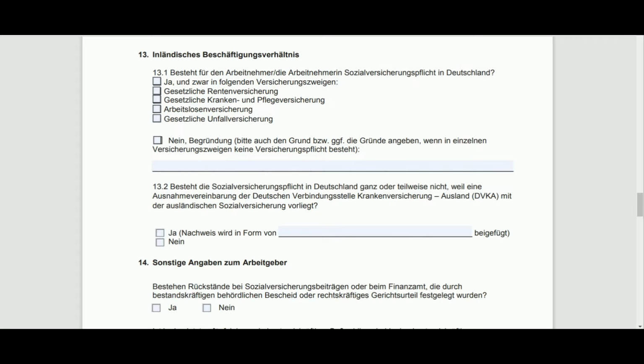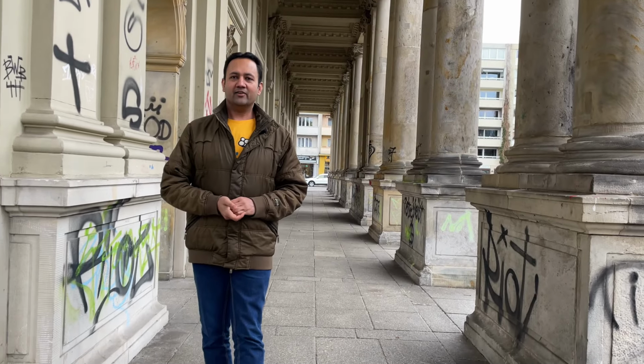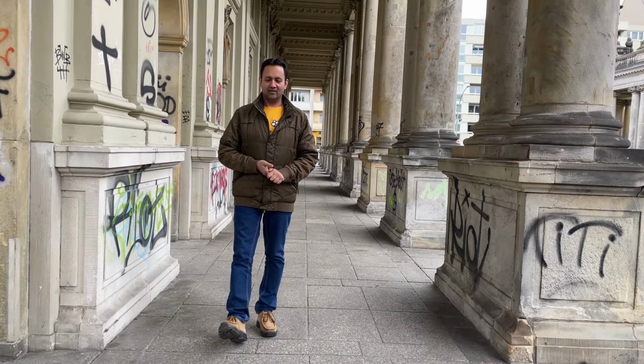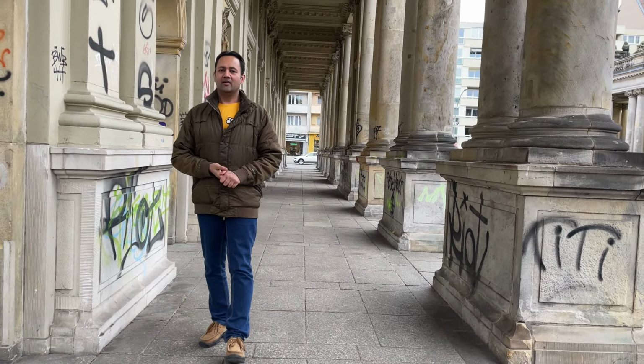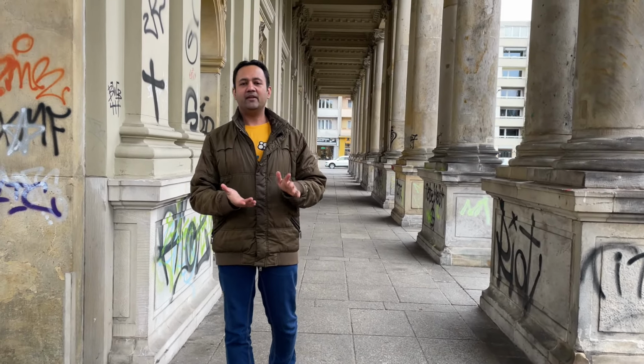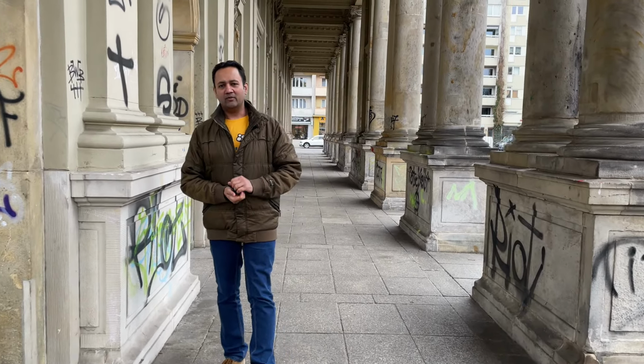Inländisches Beschäftigungsverhältnis. Rentenversicherung and Sozialversicherung. Versicherung means insurance. Rentenversicherung is like PF, which we call Provident Fund in India, wherein some amount from your salary will be deducted for your post-retirement stages. Well, that's an entirely different thing, but you just need to check this box, that's sufficient.